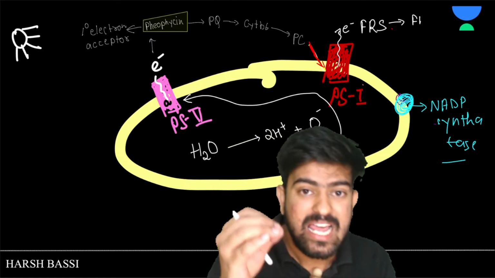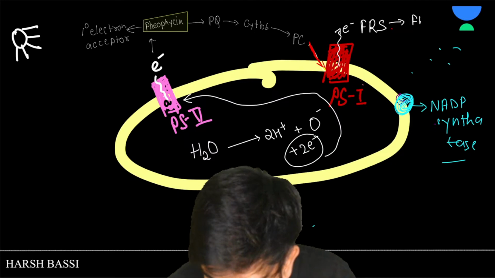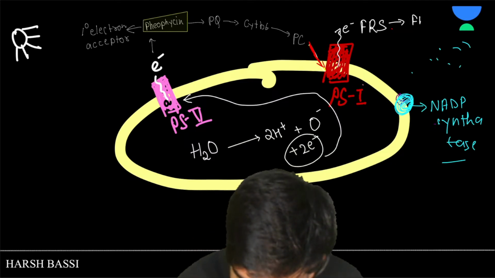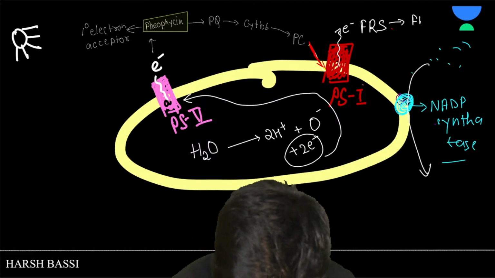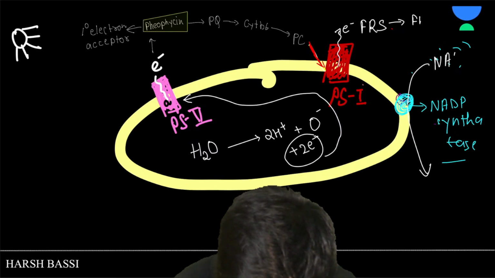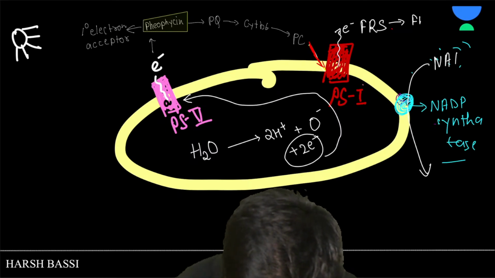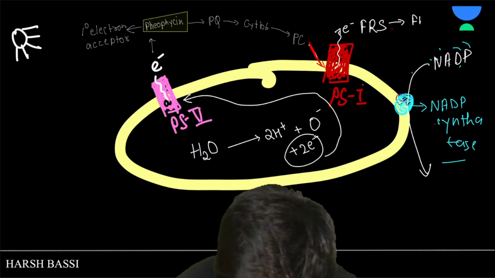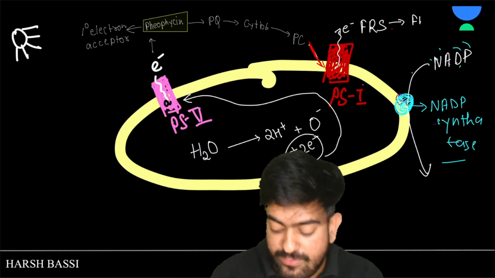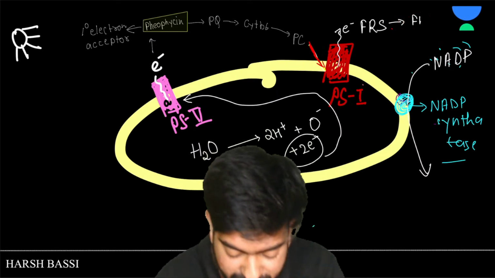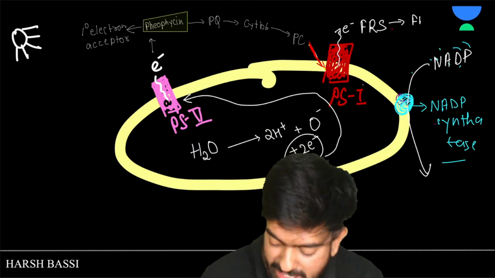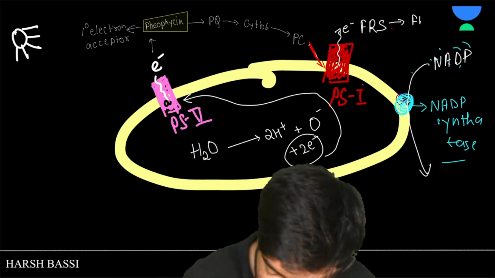It catches NADP from the stroma of the chloroplast, and with the help of this electron which is released by FD, it makes NADPH.